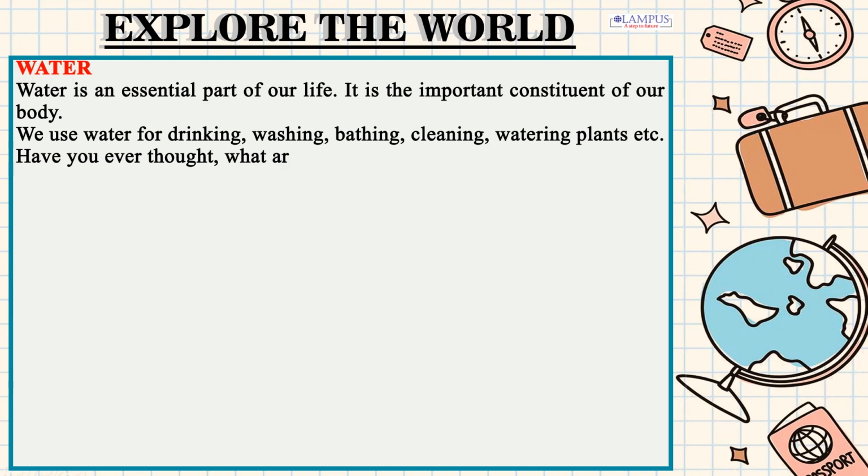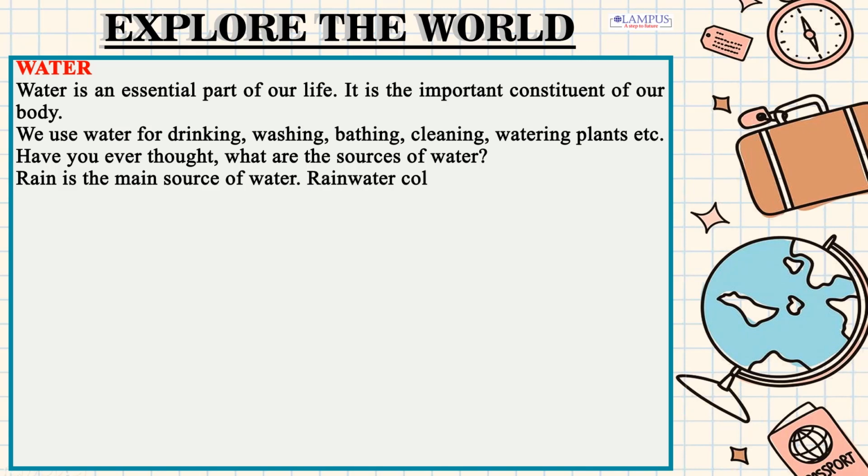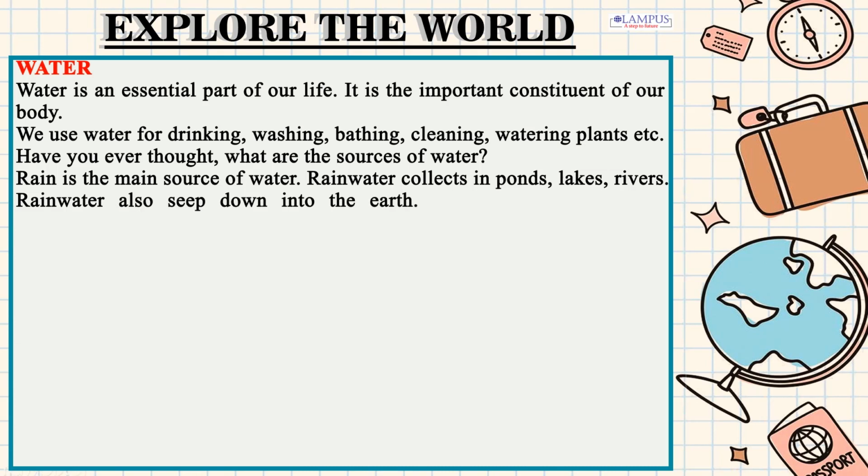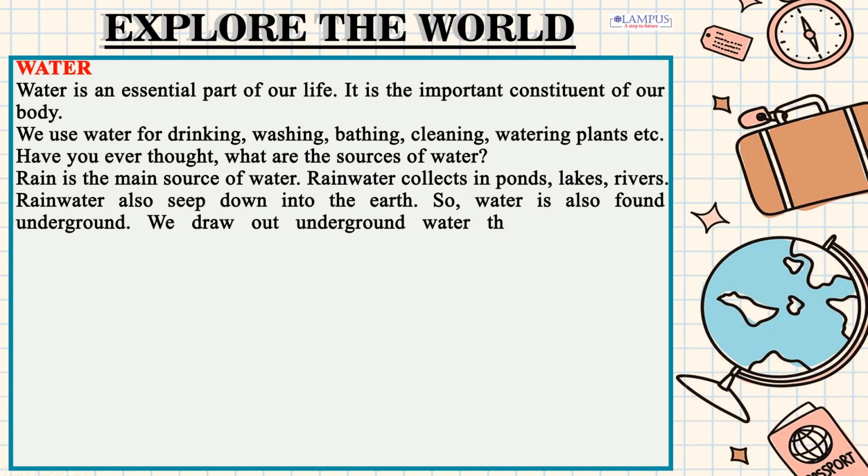Have you ever thought, what are the sources of water? Rain is the main source of water. Rainwater collects in ponds, lakes, rivers. Rainwater also seeps down into the earth. So, water is also found underground. We draw out underground water through wells and hand pumps.